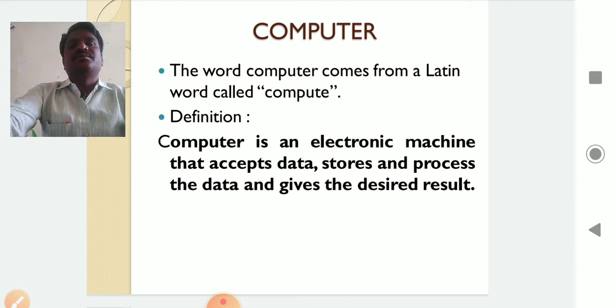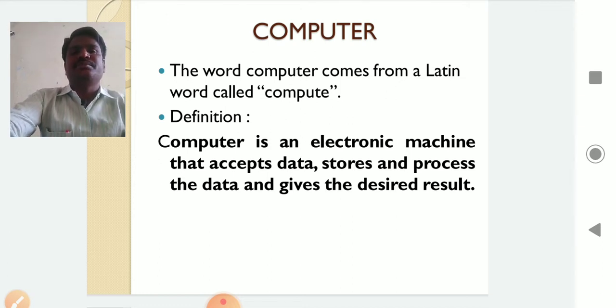So a computer can be defined as an electronic device that accepts the data, stores the data, processes the data and gives the desired results. Some people also define the computer as an electronic machine that stores and processes the data. That is a computer.